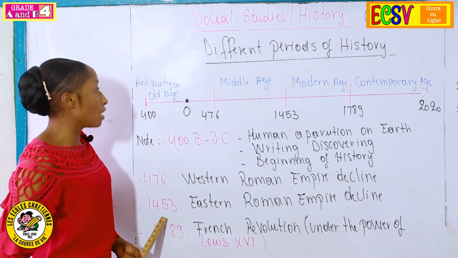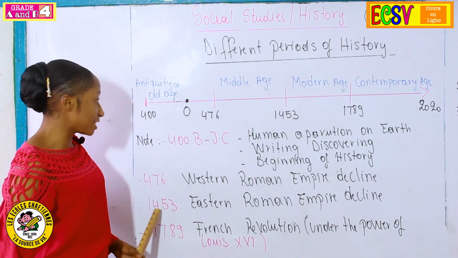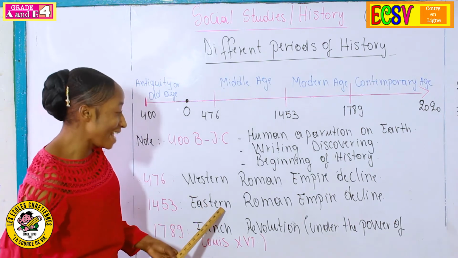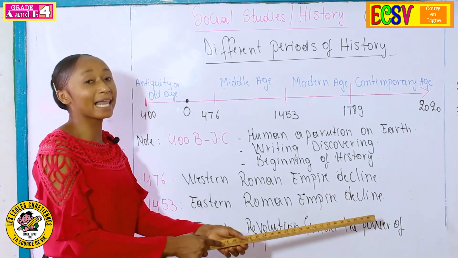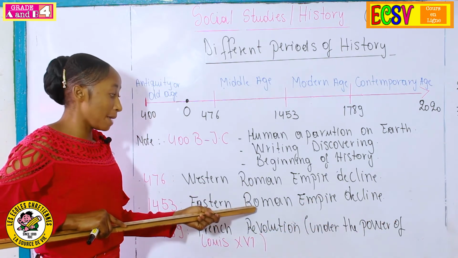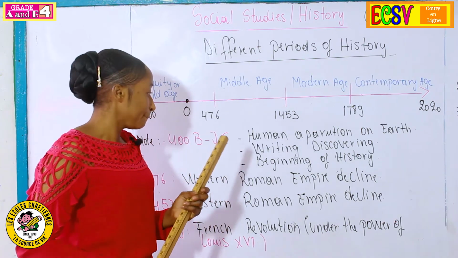Now let's talk about the modern age. The modern age in 1453, the event was the Eastern Roman Empire decline. In this time, the two empires were in Italy today.